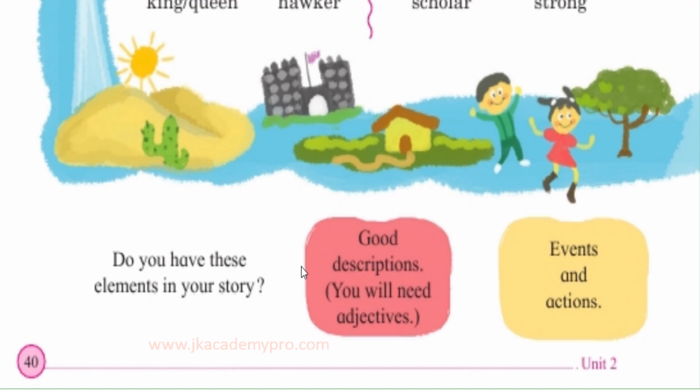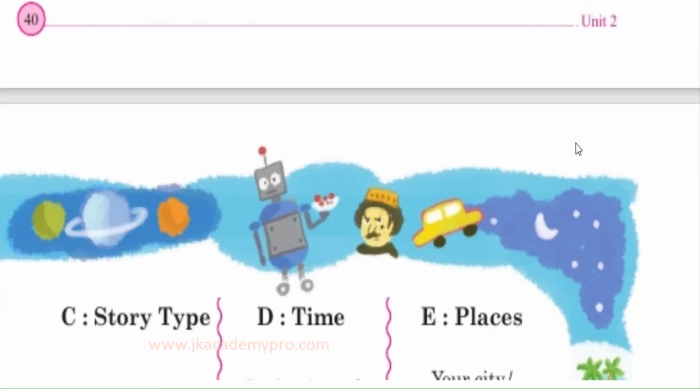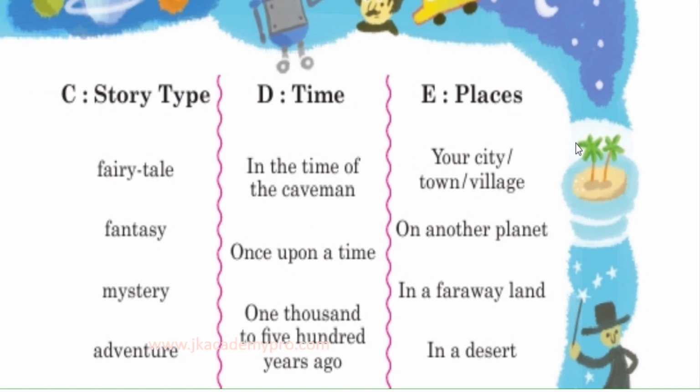Even apart from the adjectives, you also require events and actions. Events are when the story happened, and the various actions are how they performed, where they performed. All those are your adverbs. So you have to have a list of adverbs also to help you develop your story. So events and actions also. So these were the two columns. Now let's move on and understand the other three columns that are there.